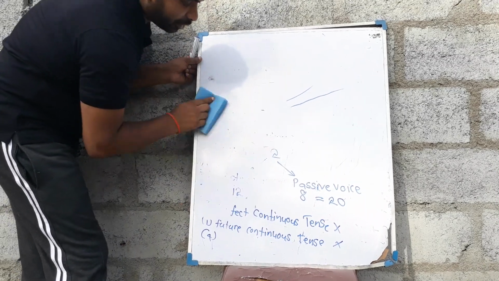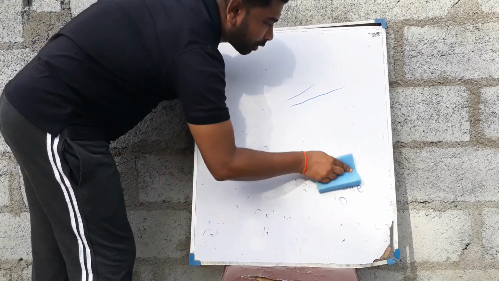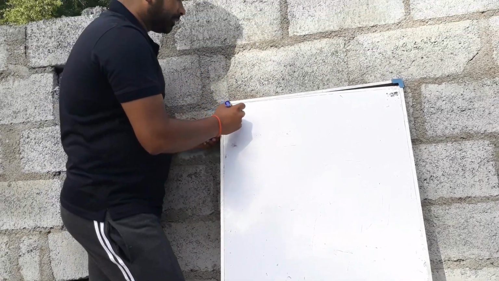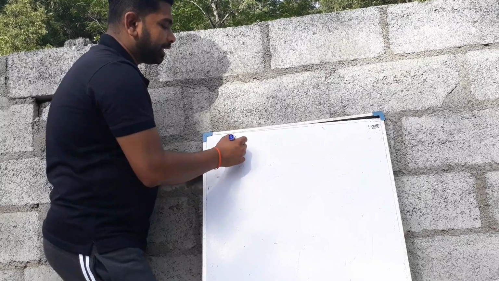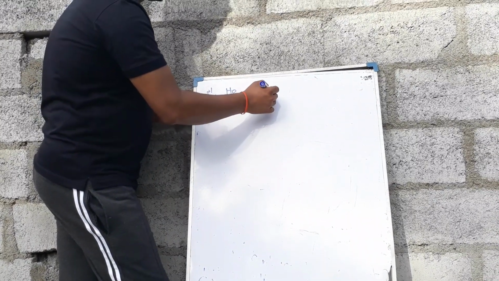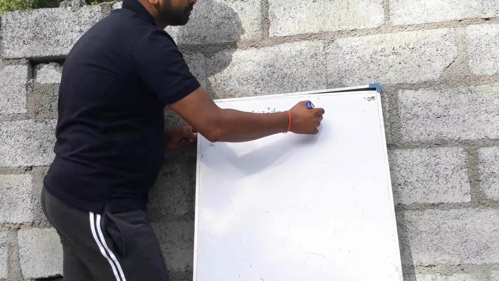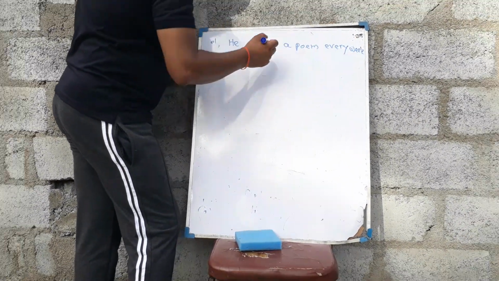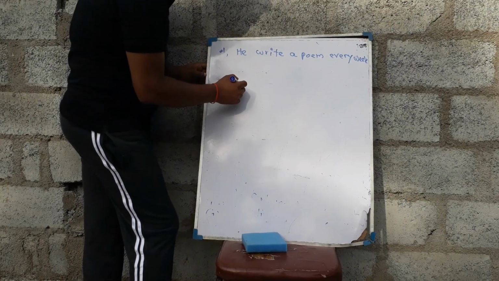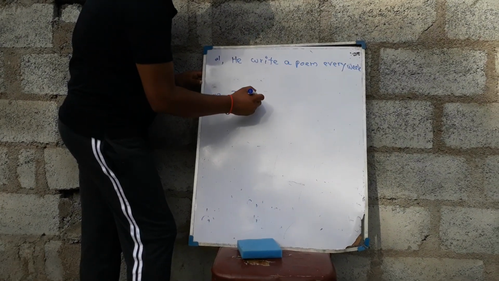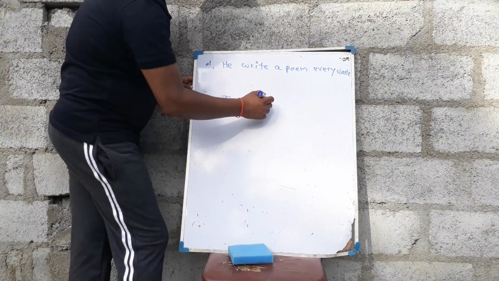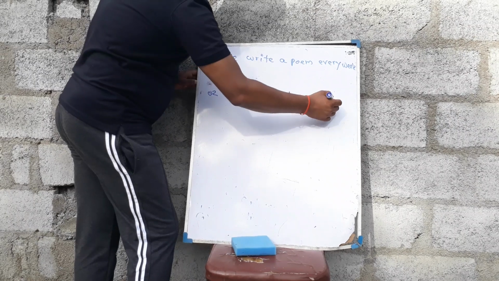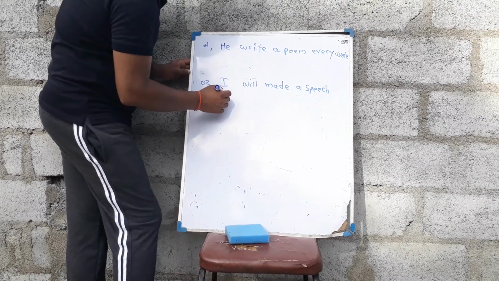exercise, right? So when you do a mixed exercise, always consider the verb. Let's think, first one: He writes a poem every week, right? Second sentence: I will make a speech tomorrow.